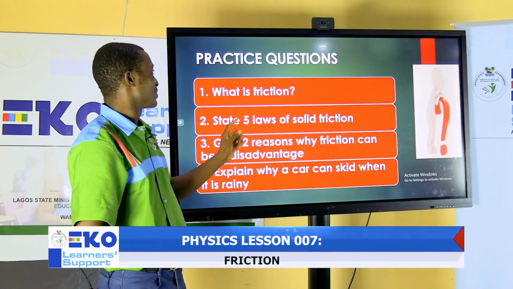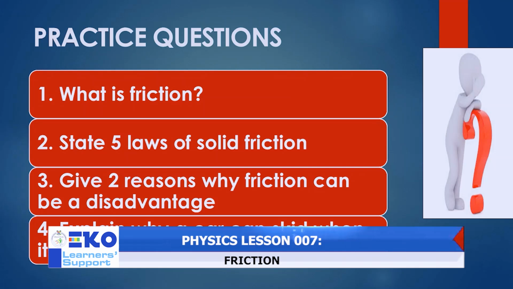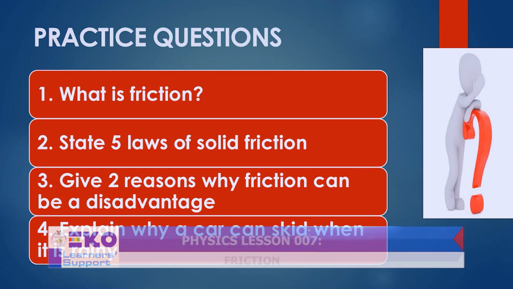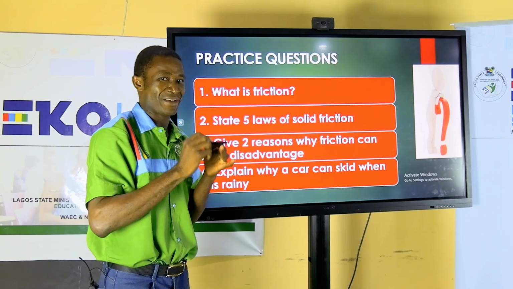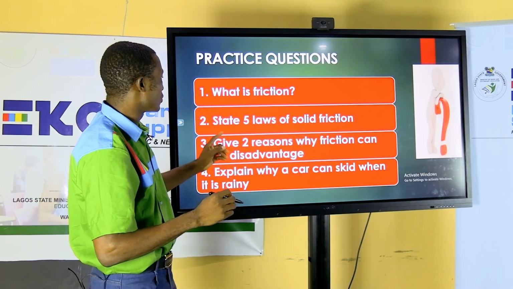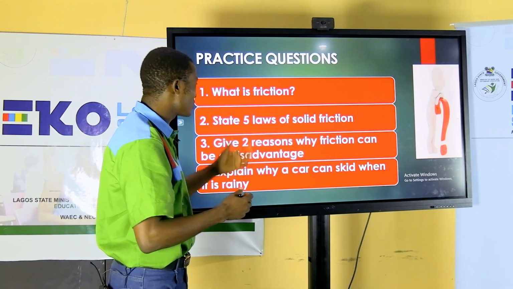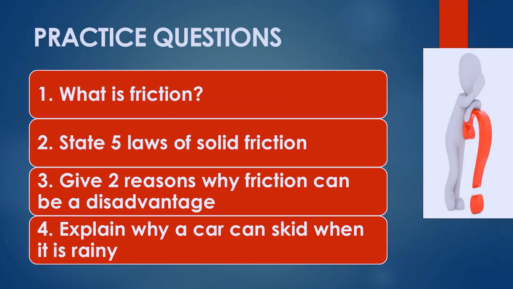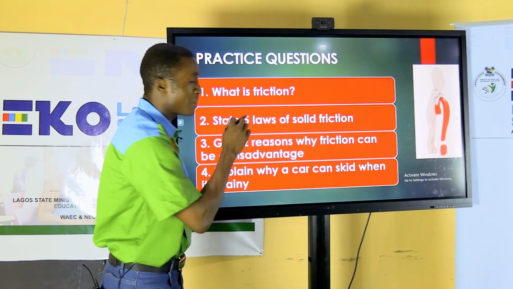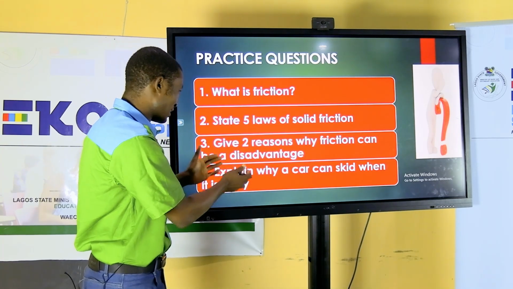Good. Look at this. What is friction? What did you say about friction? Don't forget, for whatever you are saying about friction, you must include the word contact and also a resistive force. Look at number 2, the 5 laws of solid friction. Mention 5. Don't forget, it must oppose motion for it to be a frictional force. Not only that, the static frictional force is more than dynamic frictional force. Not only that, you know that frictional force is directly proportional to normal reaction. All of them we have said in the class.